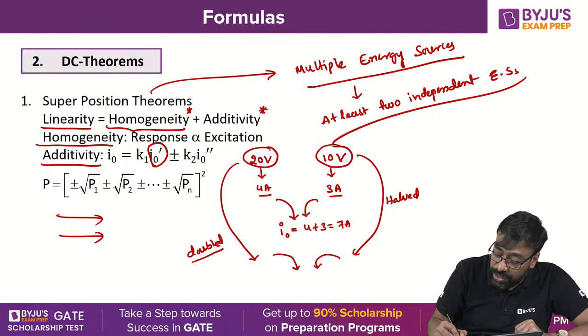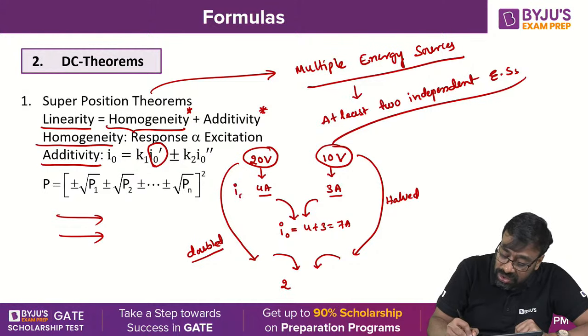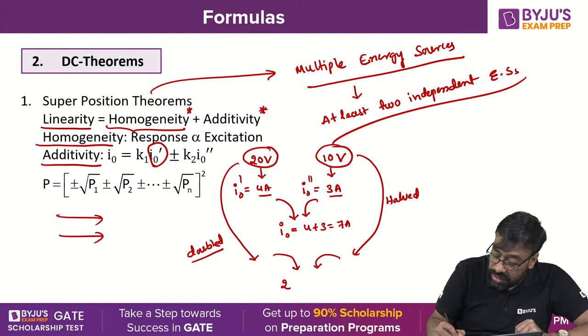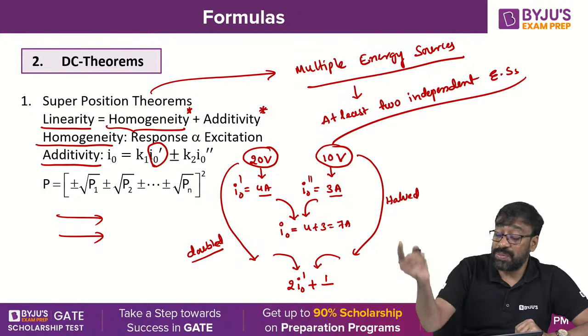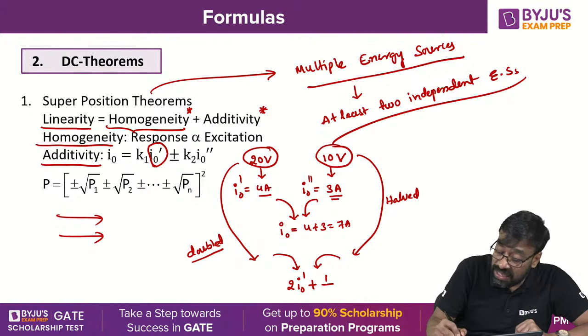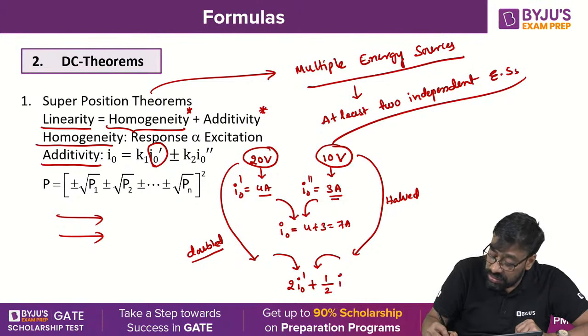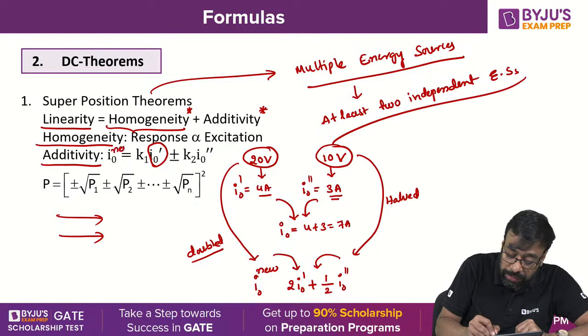That means 2 into 4, that is 2 into I₀'. And when the 10 volt source is halved, its corresponding response, that is 3 ampere, which is I₀'', will be halved. Half into I₀''. This is nothing but I₀ new.